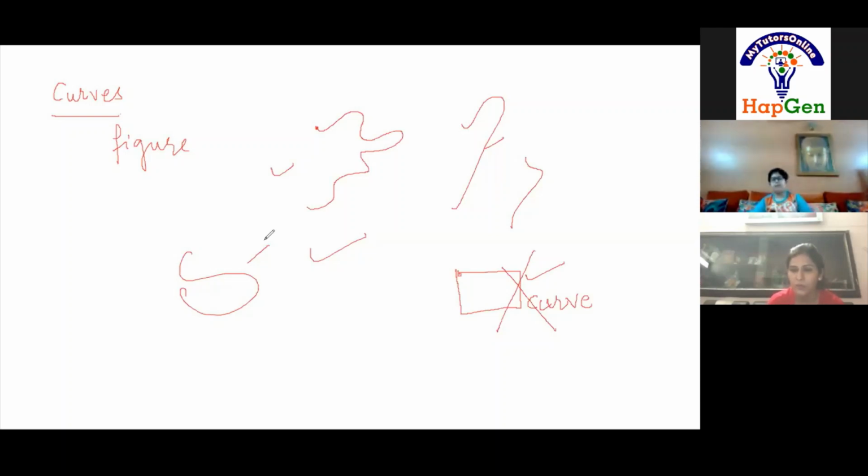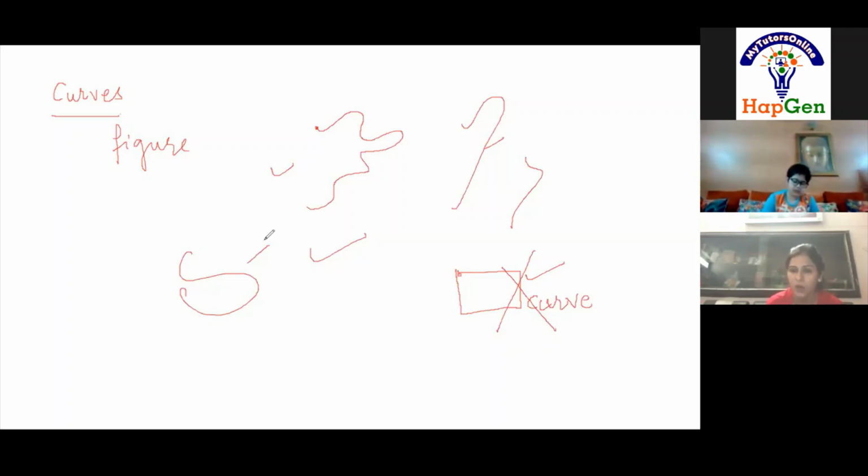So would you like to prepare notes or you want to study like this? I can prepare notes. So you have a notebook in your hand right now? Yes, ma'am. Okay, because you have done the previous topics earlier also, line segments, you studied them before. So from curves we are starting. So from curves you can start making notes today.